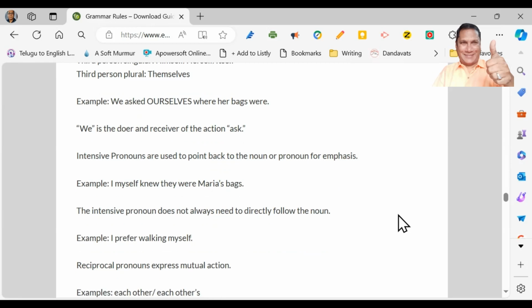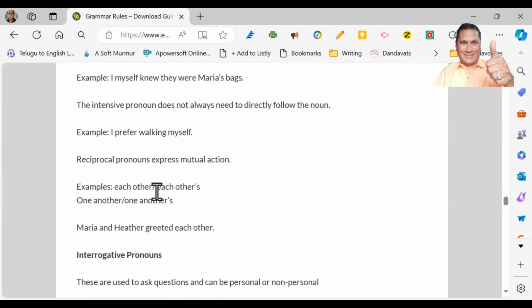I prefer walking myself. So here we need not follow it by a noun. I prefer walking myself. And what are reciprocal pronouns? They express mutual action. Reciprocal pronouns are intended to express mutual action. Examples: each other, each other's, one another, one another's. Maria and Heather greeted each other. They did the same action, one to one.